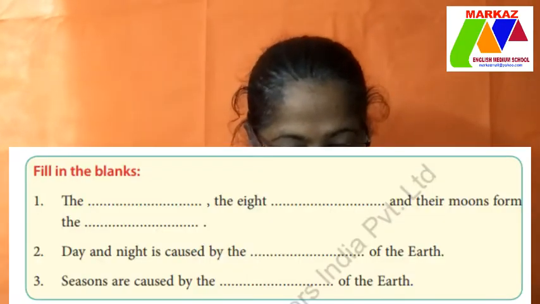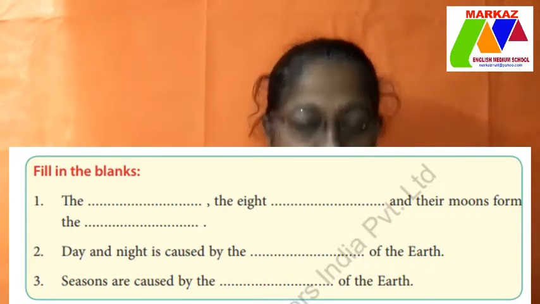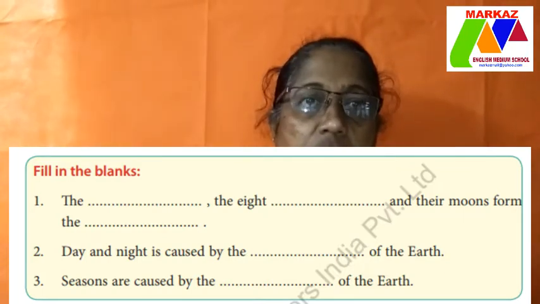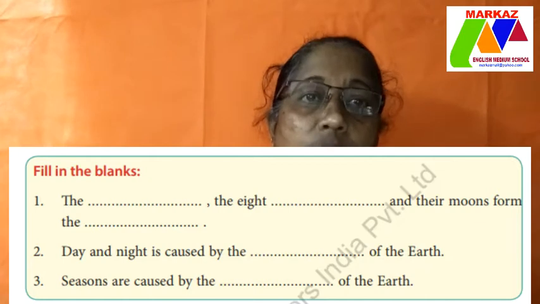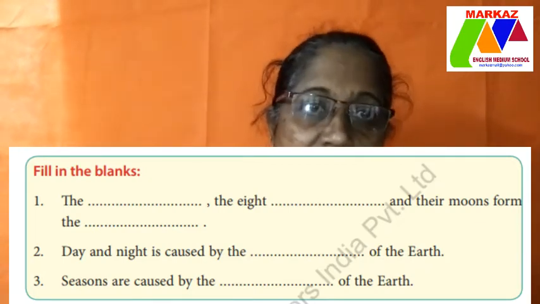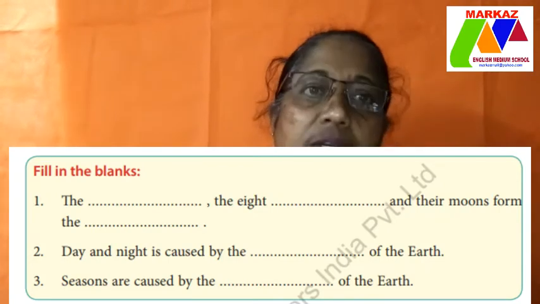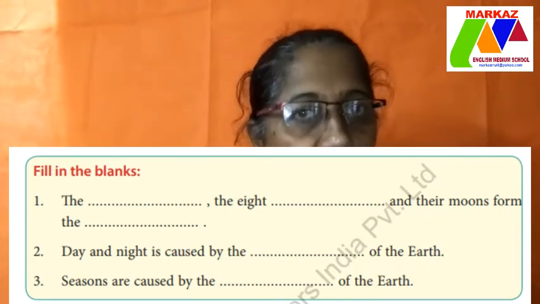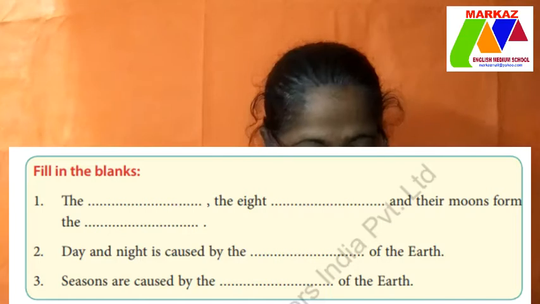182. Fill in the blanks. The sun, the 8 planets and their moons form the solar system. So you know the moons, we have one. Jupiter has moons, Saturn has rings, and the planet nearest to the sun is Mercury, the hottest planet.